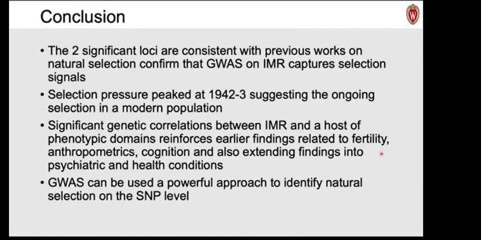Significant genetic correlations between IMR and a host of phenotypic domains reinforce earlier findings related to fertility, anthropometrics, cognition, and also extending findings into psychiatric and health conditions. Finally, we showcase that GWAS can be used as a powerful alternative approach to identify natural selections on the SNP level.